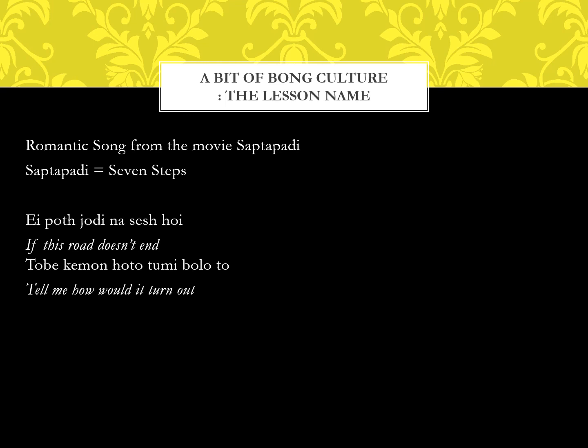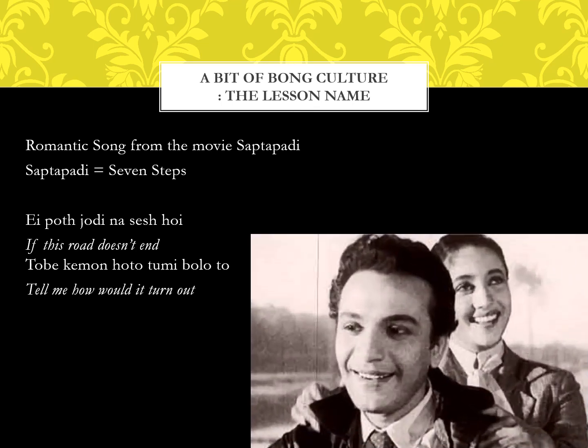Today's lesson name, Ei Pod Jodi, is part of a super popular romantic song from the movie Shoptapodi, and the movie stars Uttam Kumar and Suchitra Sen. So Uttam Kumar is the name of the man and Suchitra Sen is the name of the lady, and together they are known as Uttam Suchitra, and they formed the most popular on-screen romantic lead for Bengali movies.